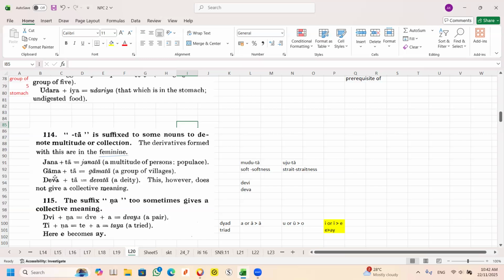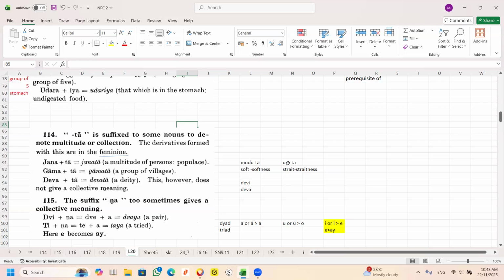Gamata, gama is a village. Gamata is villages, a group of villages. Then you got something like this, which is really an abstract noun. The word mudu is soft. Mudu plus ta, softness. This is a real abstract noun. Ness is an abstract noun because softness, you cannot quantify. You cannot quantify how soft is soft.